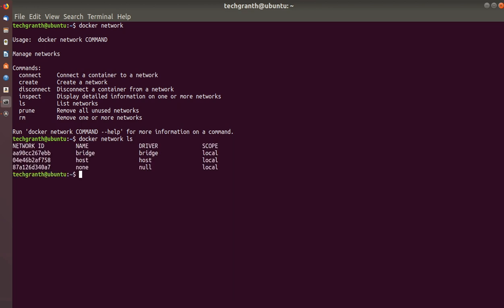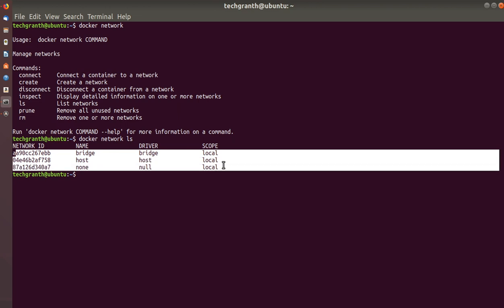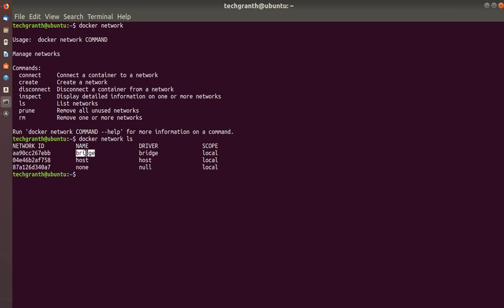You can see we already have three networks, which are bridge, host, and none. So let's create a new one, docker network create my-net. We can use this command to create our user-defined network, which will be my-net. Let's press enter.